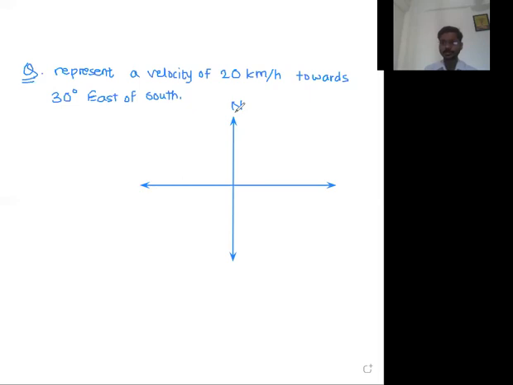If your face is towards east, then on the left hand side there is north. If you are facing towards east, then on the left hand side there is north.